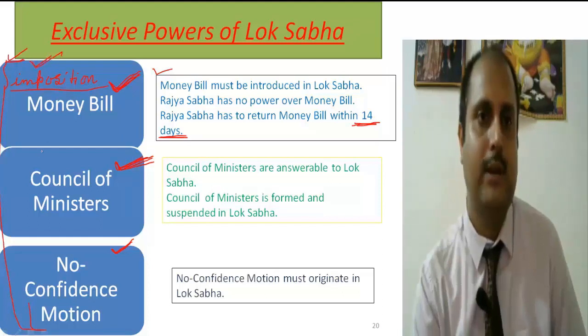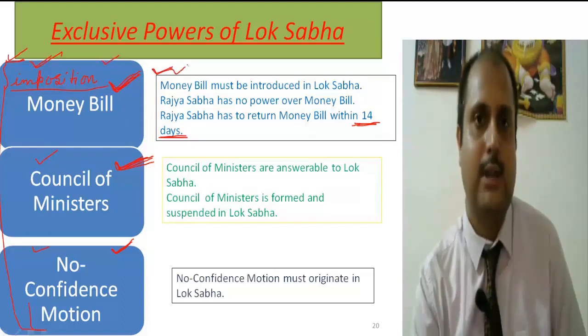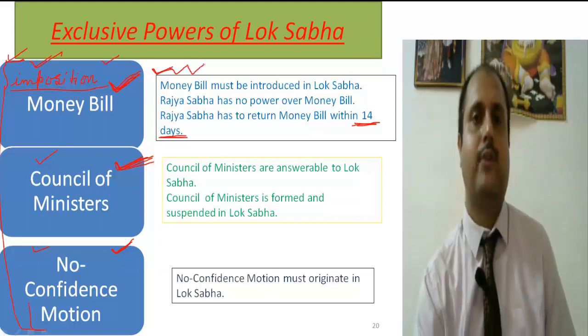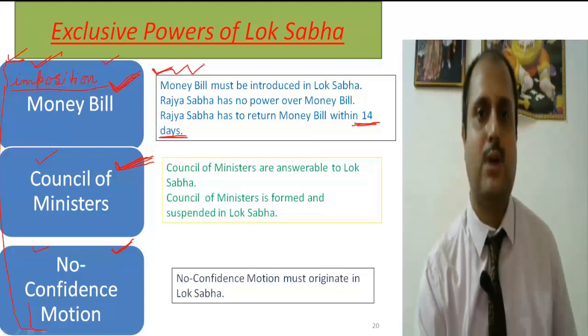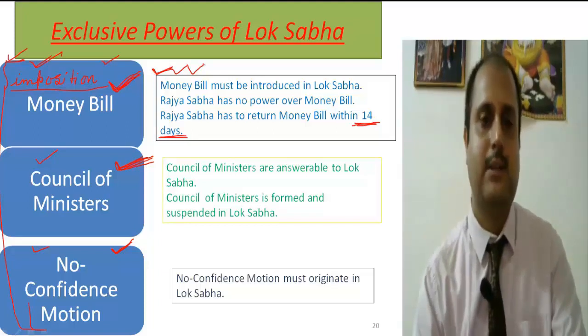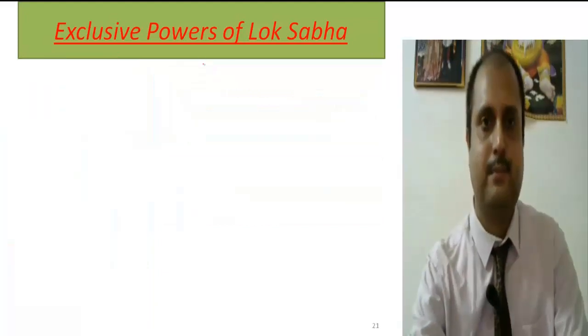These are the subheadings and these are the explanation. On the left side of your screen there are subheadings, and on the right side are the main points which should be written at the time of writing the answers. So I hope these basic things are clear to everyone.